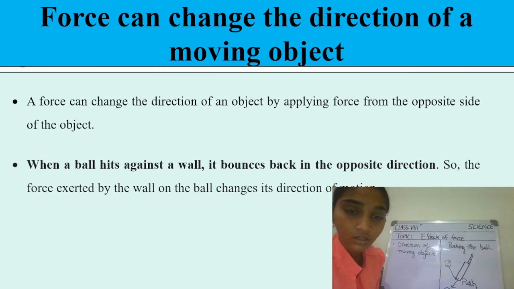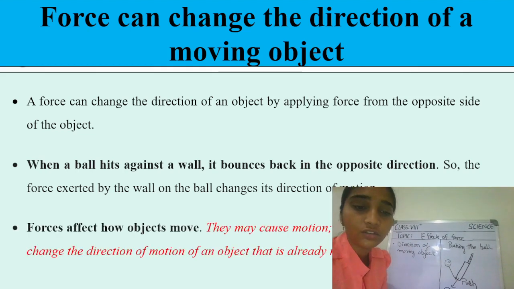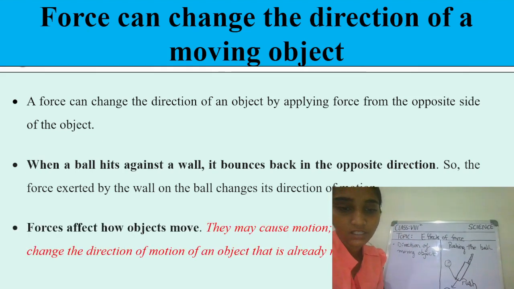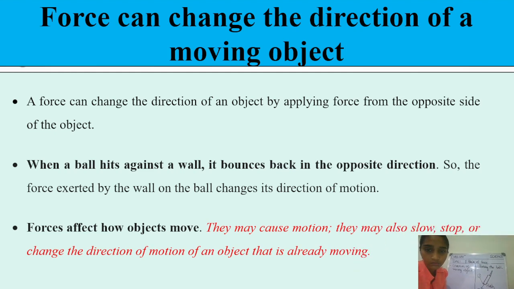Very good, students. And what can you say about the third point, how force affects how objects move? Yes, students. Let me minimize my camera. Right. So forces may cause motion, they may also stop or change the direction of a motion which is already moving, right? So what can force do? Force can either slow down the motion of the object, stop it, or change the direction of motion of an object.